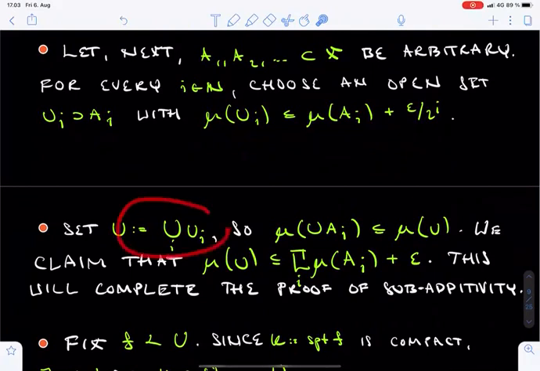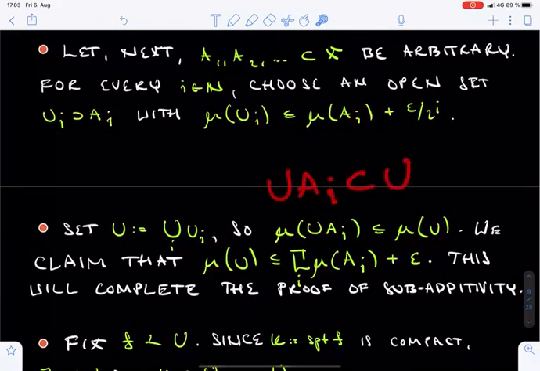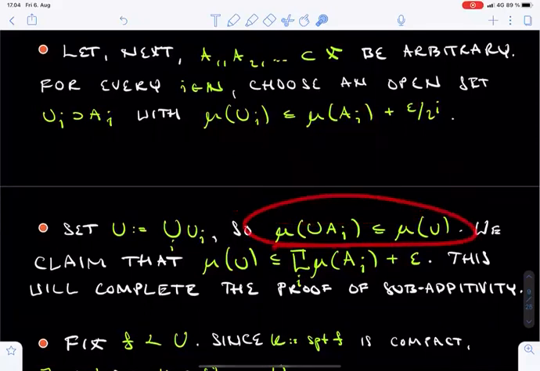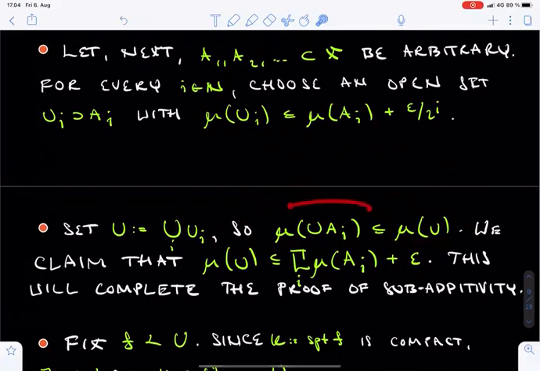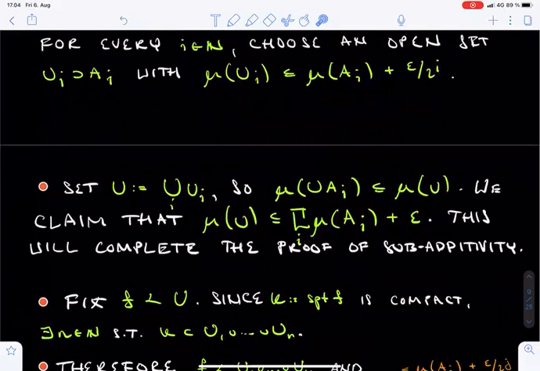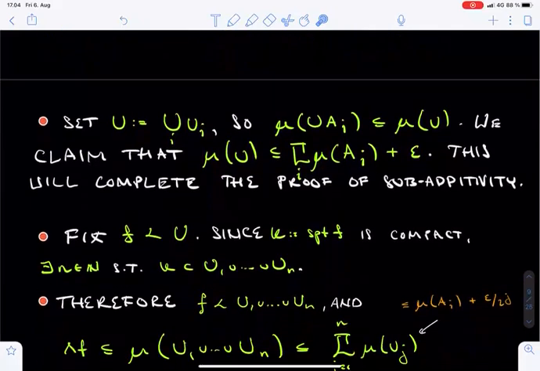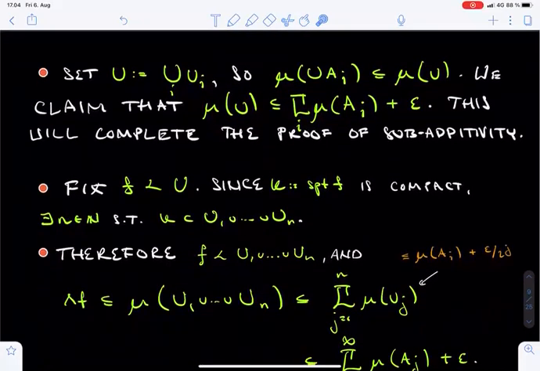Now we define U to be the union of the sets Ui. Then U contains the union of the sets Ai, and the monotonicity of the set function mu implies that the mu measure of the union of the sets Ai is bounded from above by the mu measure of U. We claim that the mu measure of U is further bounded from above by the sum of the mu measures of the sets Ai plus epsilon. Chaining these two inequalities together and letting finally epsilon tend to 0 in the end, this will complete the proof of the subadditivity.